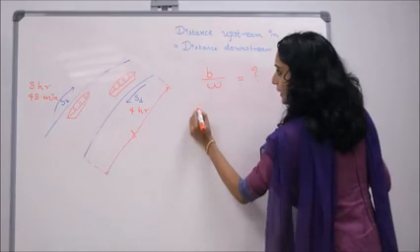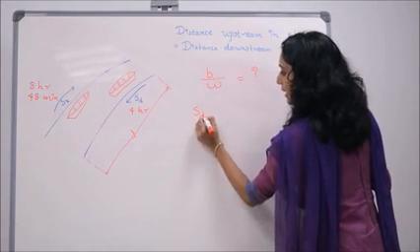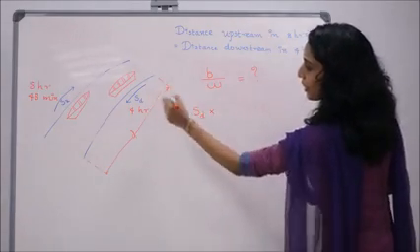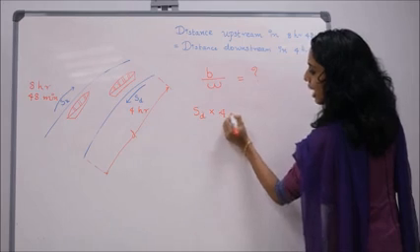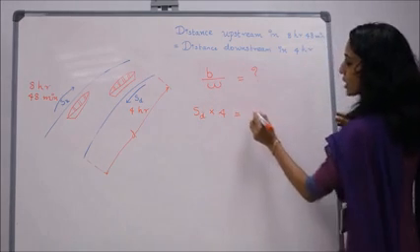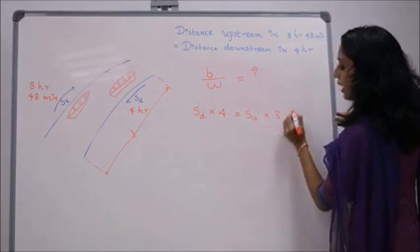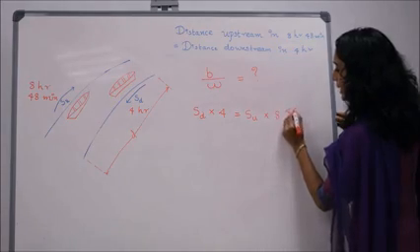So we can write SD into T, where T is 4 hours, equals SU into 8 hours 48 minutes.